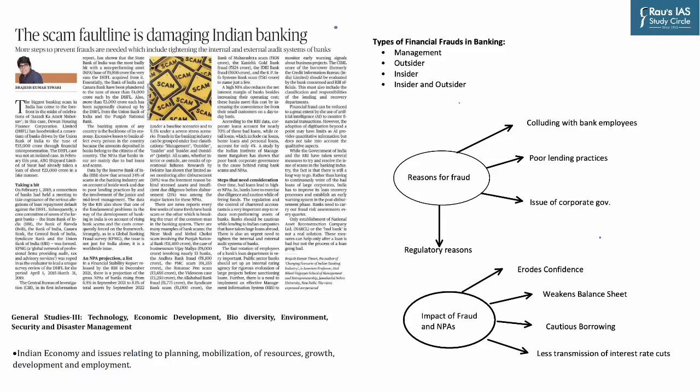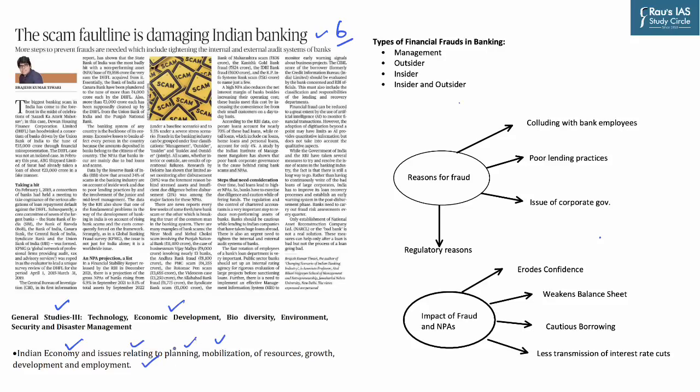Page number 6 of today's newspaper presents an analysis which talks about how the scam fault line is damaging Indian banking. This topic is important from the perspective of GS paper 3 and will be covered under economic development. As a subheading, it will come under Indian economy and issues related to planning, mobilization of resources, growth, development and employment.